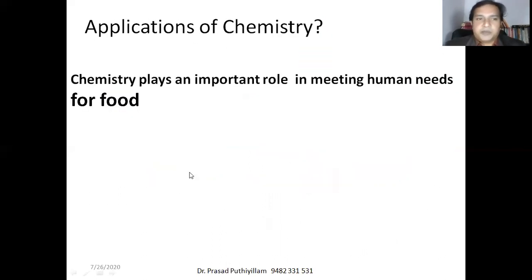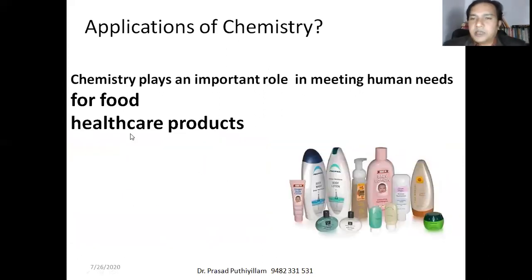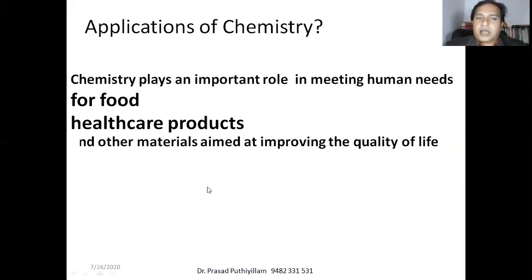Applications of chemistry, if you see, chemistry plays an important role in meeting human needs for food manufacturing, to identify the toxicity level or whether it is edible or not edible. All this chemistry knowledge is required, as well as in healthcare products like sunscreen oil or body lotion, lipsticks, hair gels. Without these, many cannot even think about surviving on this earth, and other materials aimed at improving the quality of life.